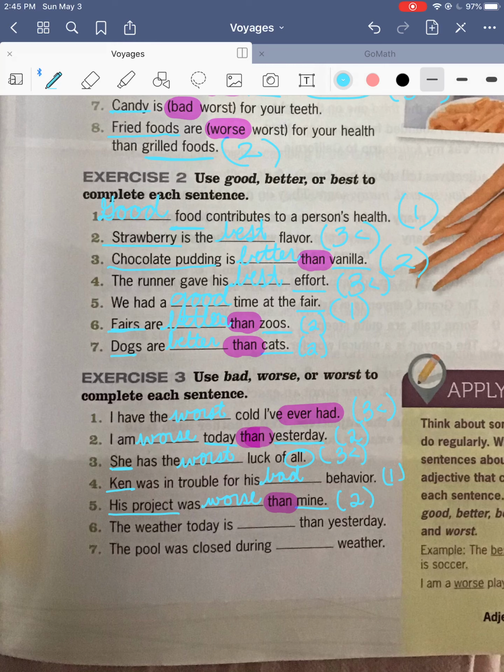Number 6. The weather today is blank than yesterday. So we're talking about the weather today and yesterday. We also have that word than again. So we're going to be comparing two things, and it's going to be worse again in this sentence. And then number 7, the pool was closed during blank weather. During bad weather, worse weather, or worst weather. So it's just telling us that it was closed during weather, so just one thing. So it's going to be bad.